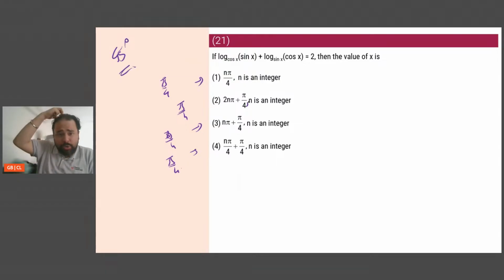Now, the moment I know 45 degrees is satisfying, next is start getting into options. Put n equals 2. Here you get pi by 2, means you get 90 degrees, right? Now, I know that sine of 90 degrees is 0. Sorry, what did I just state?